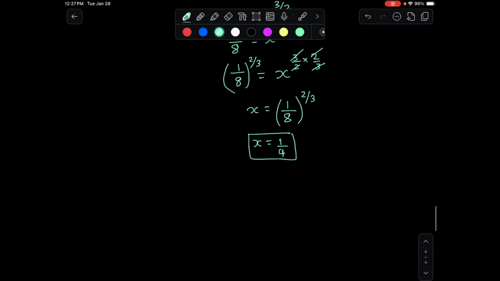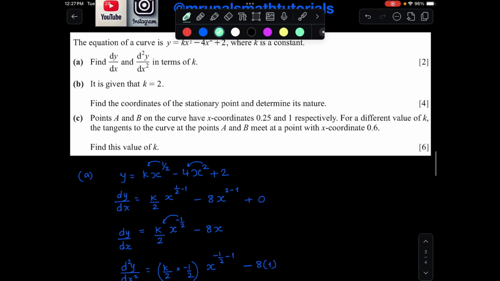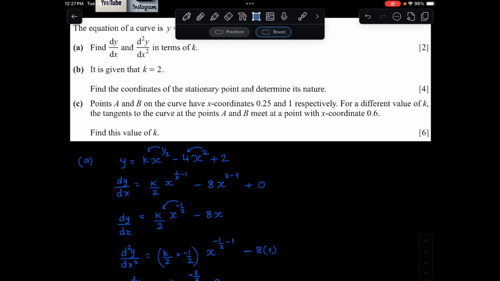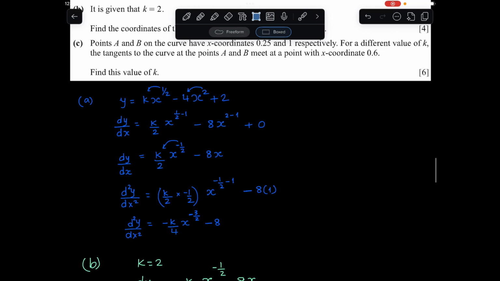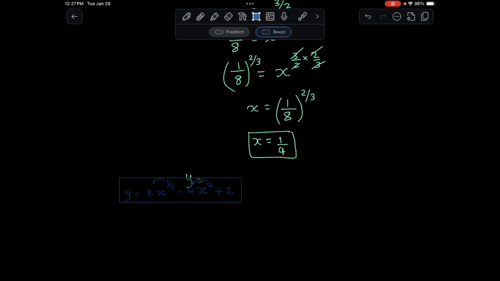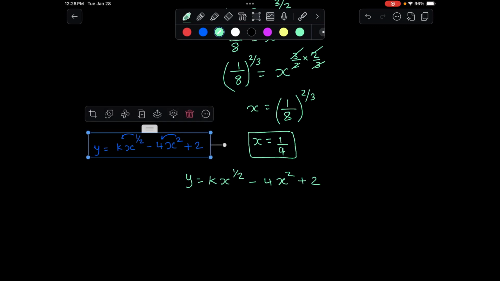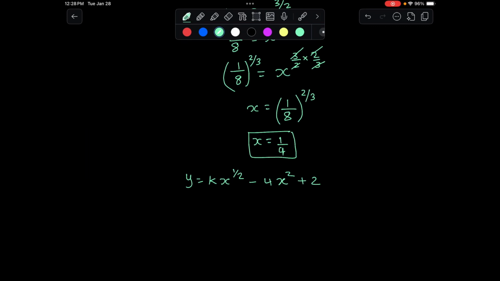So when it says coordinates, we need to also find y. So y would be equal to, you substitute in your original equation, which is this bit over here. Let's just copy that down. So y is equal to k x to the half minus 4x squared plus 2. So let us substitute the k as well as the value of x.